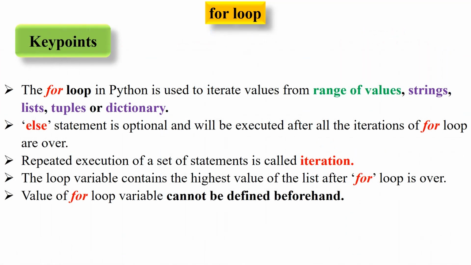Here are some key points to remember for loop. The for loop in Python is used to iterate values from range of values, strings, lists, tuples, or dictionary. Else statement is optional and will be executed after all the iterations of for loop are over. Repeated execution of a set of statements is called iteration. The loop variable contains the highest value of the list after for loop is over. Value of for loop variable cannot be defined beforehand.